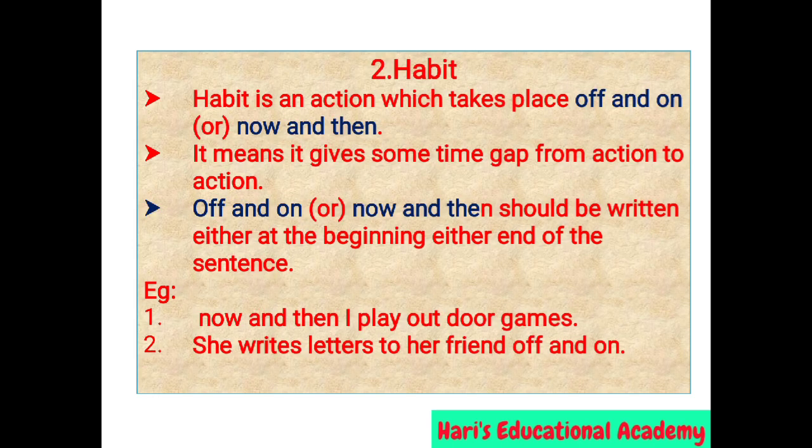Habits. Habit is an action which takes place often on or now and then. It means it gives some time gap from action to action. Often on or now and then should be written either at the beginning or at the end of the sentence. For example, now and then I play outdoor games. It is a habitual action. The second sentence, she writes letters to her friend off and on. It is also a habitual action.